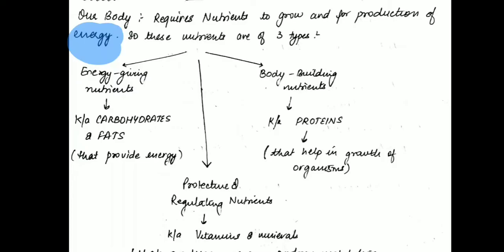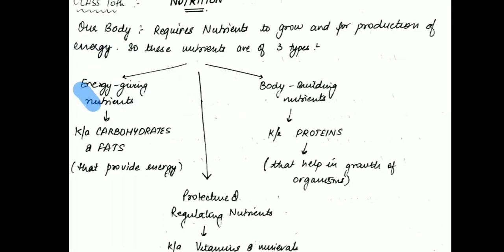These nutrients are basically of three types. First is energy giving nutrients. What are energy giving nutrients? Energy giving nutrients are called carbohydrates and fats. I am very sure you might have studied about types of nutrients since class 4th, 5th or maximum by 6th. Everybody knows that we have three types of nutrients in our body: carbohydrates, fats and proteins. Apart from that, we have vitamins and minerals that provide rapid growth to our body. So we will be dealing with the same nutrients here as an introduction.